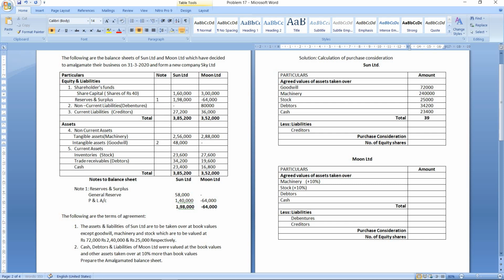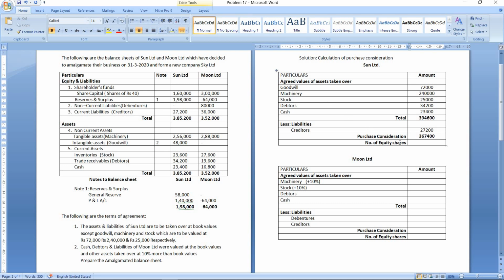Let's make the total of the assets that we have taken. It is 3,94,600. Okay. From that we have to minus the outside liabilities. So here you have outside liabilities, creditors for Sun Limited, that is 27,200. So we will take that here. Okay. So from the total of the assets you have to minus creditors so that you will get purchase consideration. So the value of purchase consideration will be 3,67,400. Okay, so this is purchase consideration.